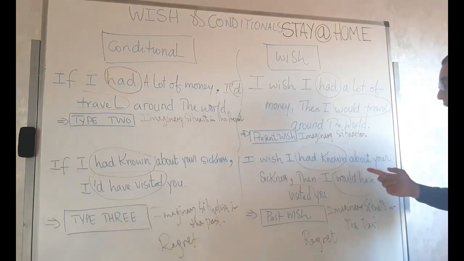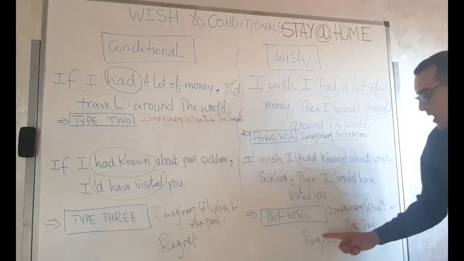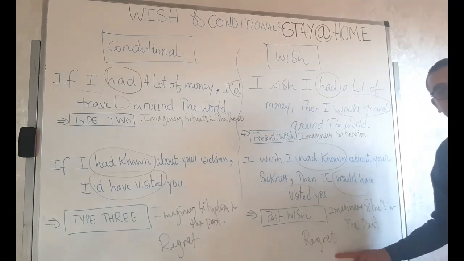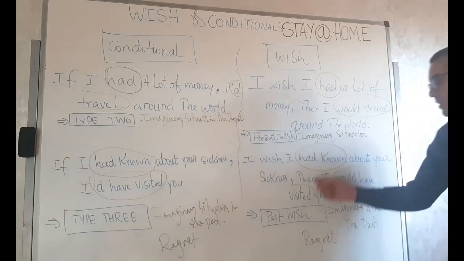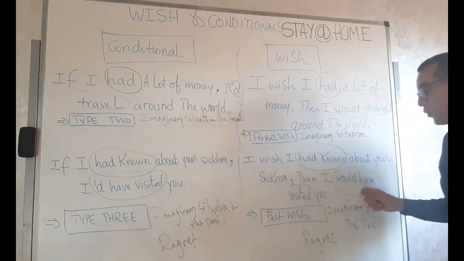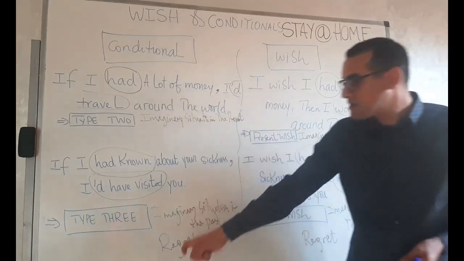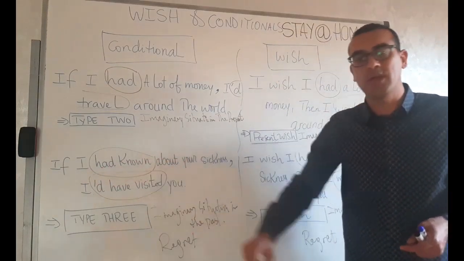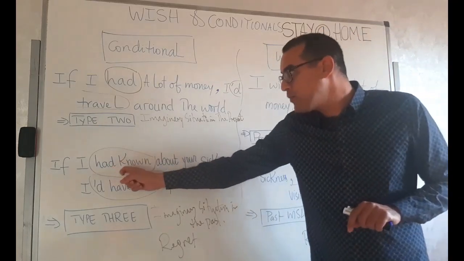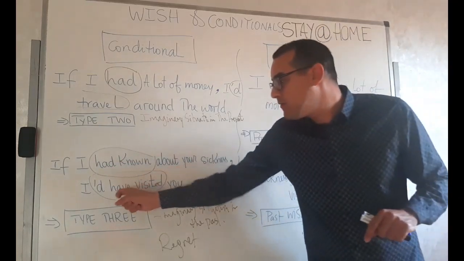I wish I had known about your sickness. I regret that I hadn't known about it. If I had known about it, I would have visited you. It's the same thing here. I regret that I hadn't known. So if I had known, then I would have visited you.